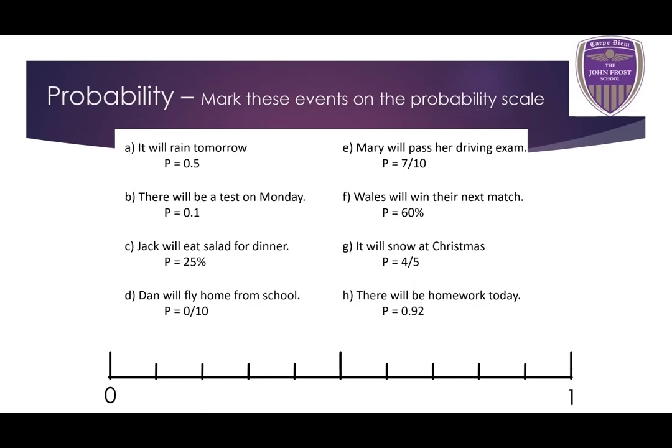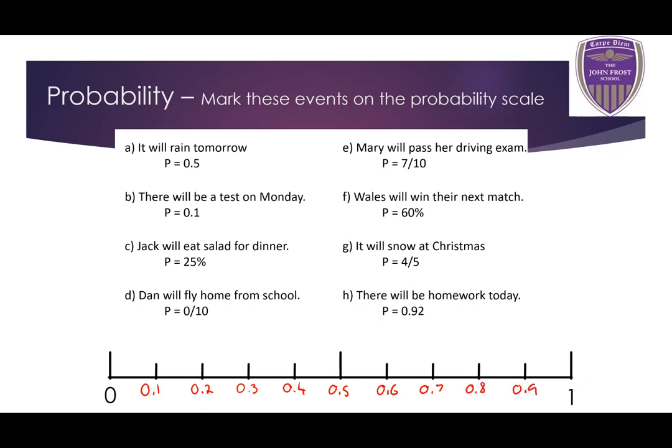Looking at the scale, it goes from 0 to 1, and there are 10 dashes going along it. So each of these dashes represents 1/10, or 0.1: 0.1, 0.2, 0.3, 0.4, 0.5, 0.6, 0.7, 0.8, 0.9, and 1 at the end.